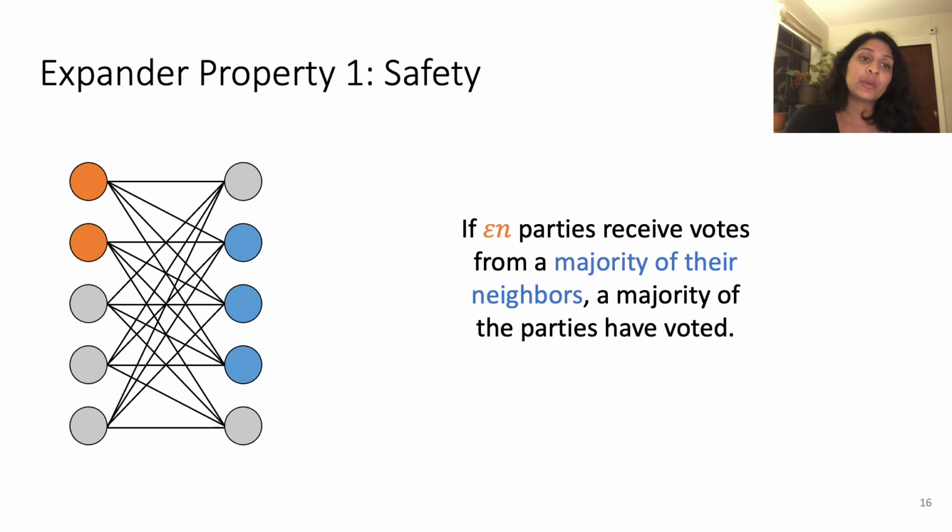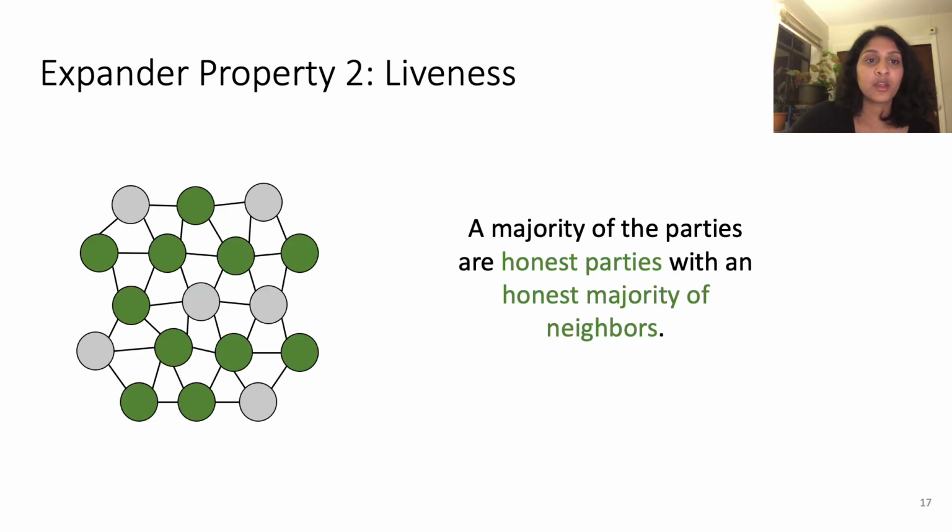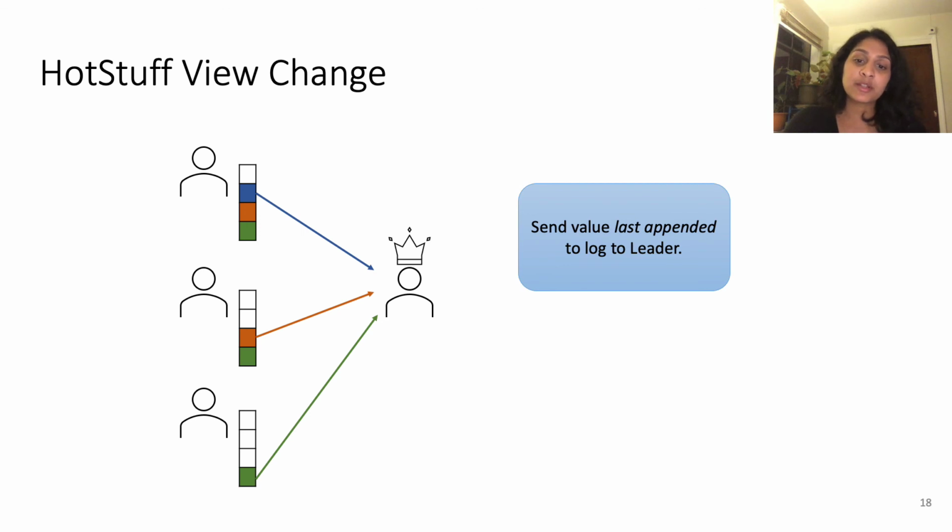In particular, we need this expander graph to have certain properties. The first property is what gives us safety. It states that if epsilon n parties receive votes from a majority of their neighbors, a majority of the parties have voted. And for liveness, we need a property that states that a majority of the parties in the network are honest parties with an honest majority of neighbors. Those two properties actually give us what we need to transform the steady state to minority corruption. However, they don't ensure safety across views.